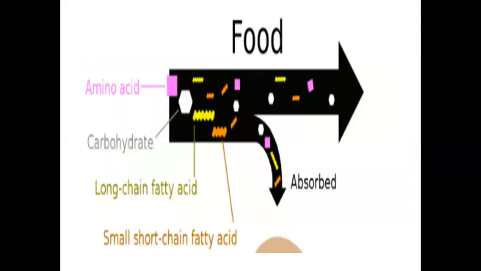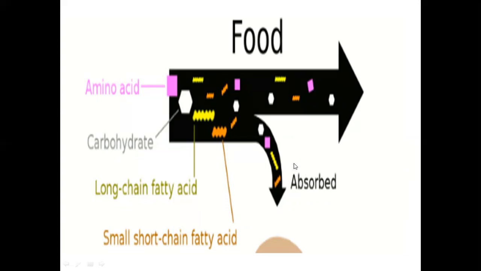Now, these nutrients will pass to blood or lymph. So, nutrients will pass from the small intestine to the blood or lymph.